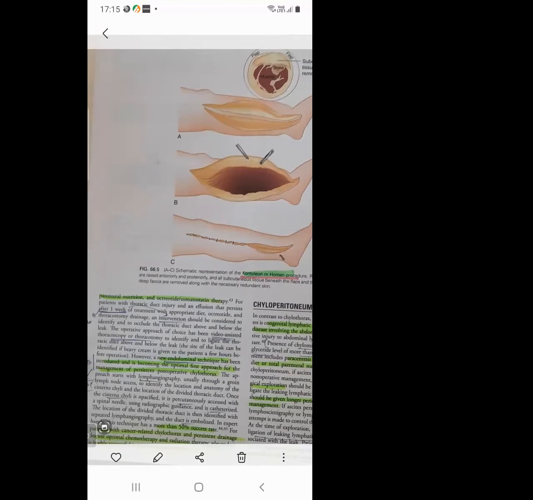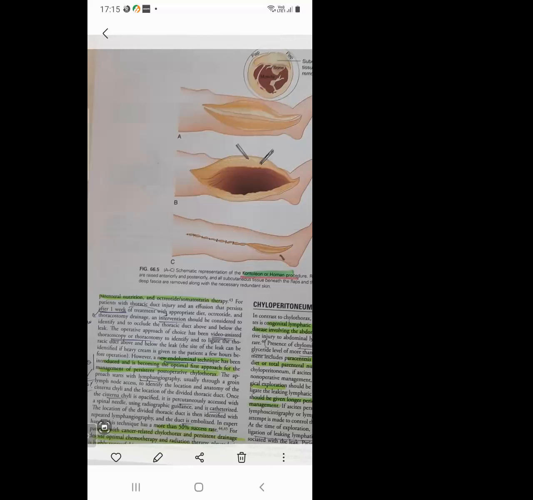After that, you have to identify the cisterna chyli. You have to enter the cisterna chyli percutaneously. You inject the dye and trace where the lymphatic duct is injured, and you have to embolize. Just percutaneous injection of the embolization technique only.